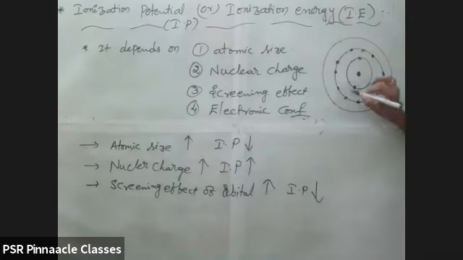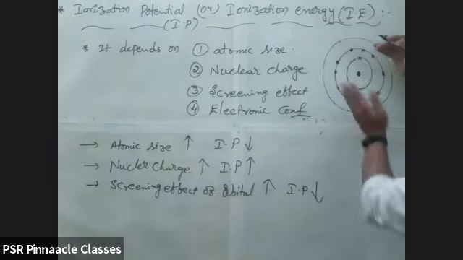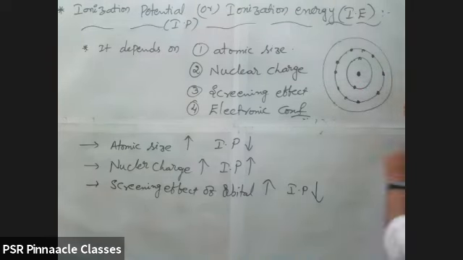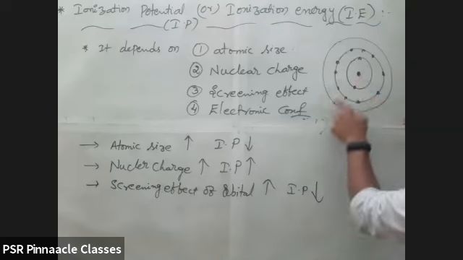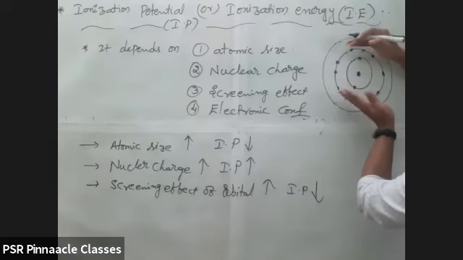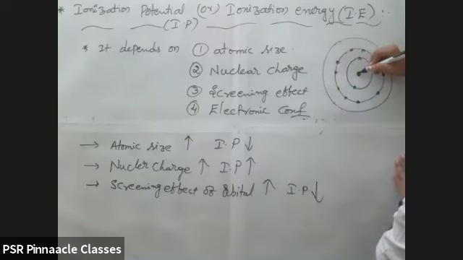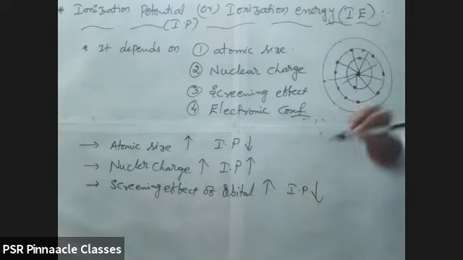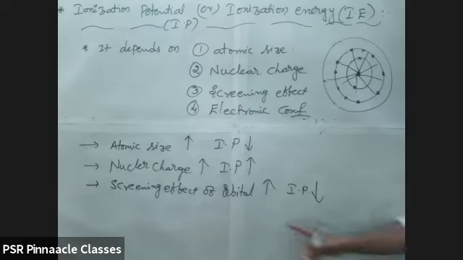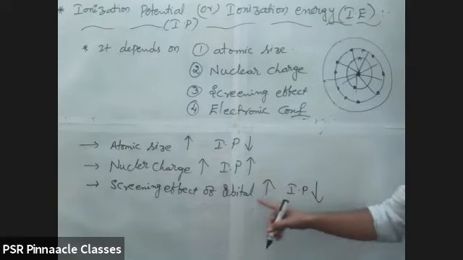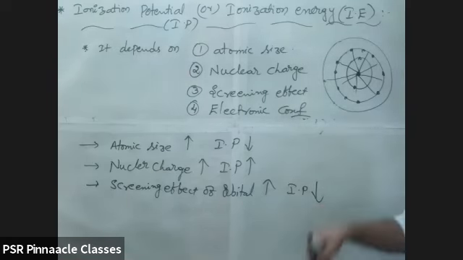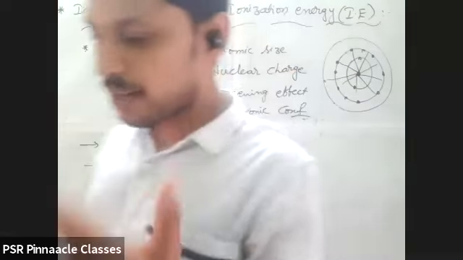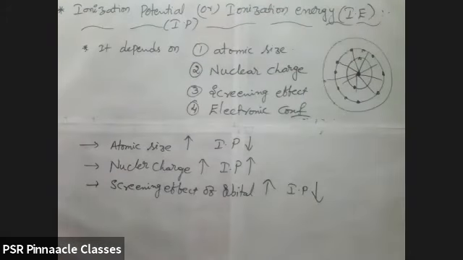See, screening effect: the more electrons there are, the more screening effect there will be. From the nucleus only, the attraction forces will come. If more electrons are there, the attraction forces will be shared by these electrons more. With more inner electrons, the outer electron cannot feel too much attraction. Then you can remove the electron very easily. That's why if the screening effect of orbitals is more, then ionization potential will be less. That is the main one.